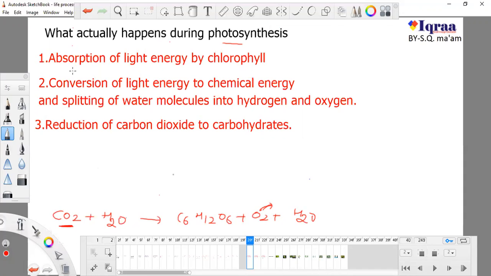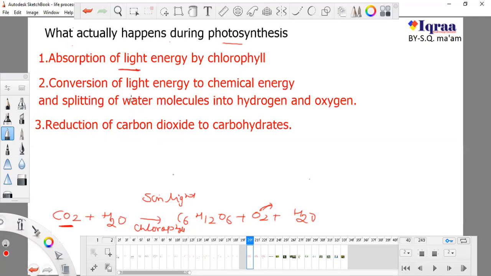So first of all, what plant does in photosynthesis, it absorbs light by chlorophyll. So in this process we know there is sunlight, and there is something like chlorophyll. So first of all, plant absorbs light with chlorophyll.